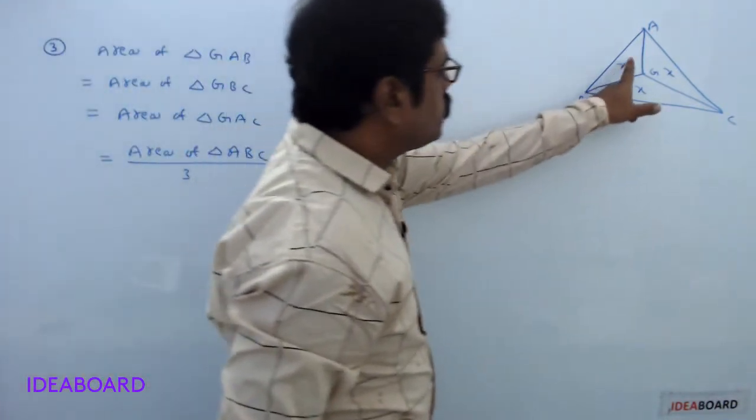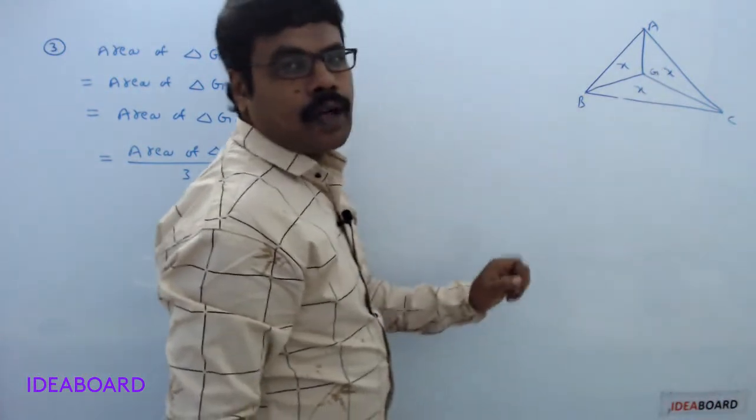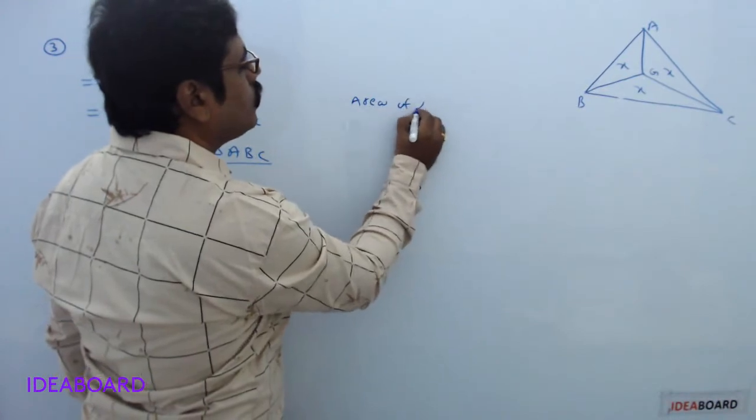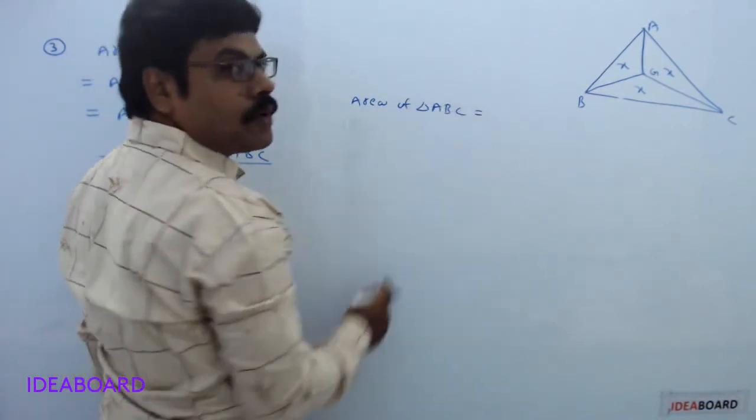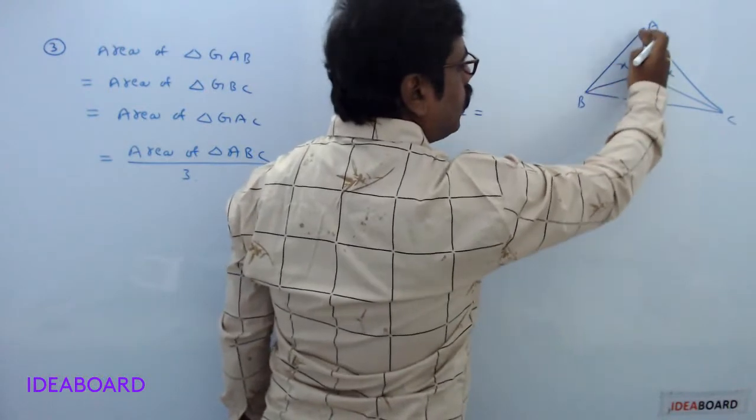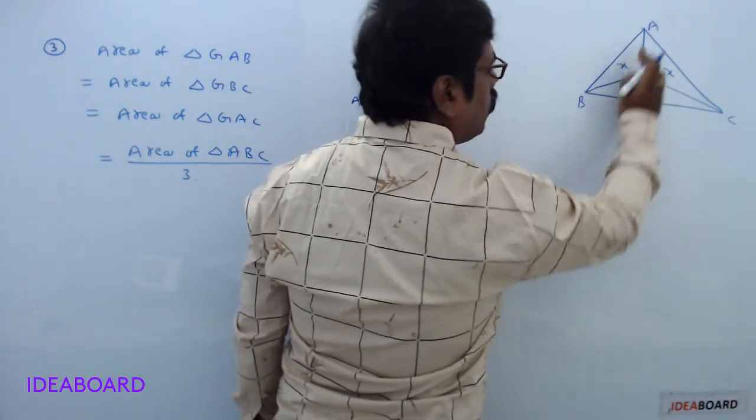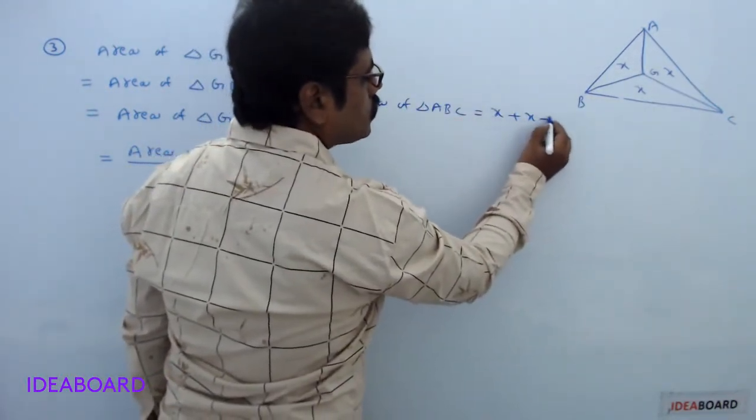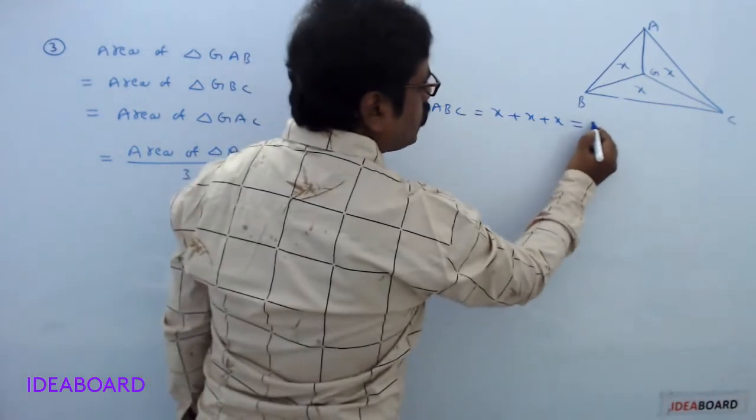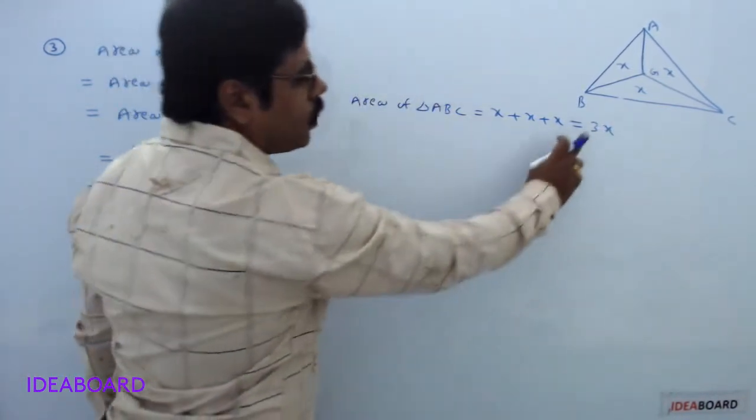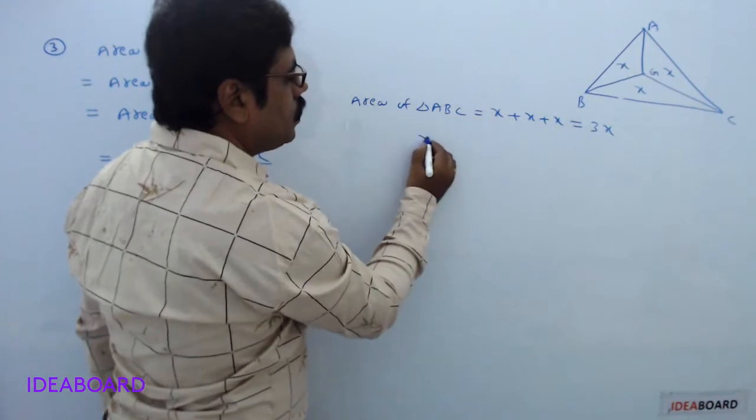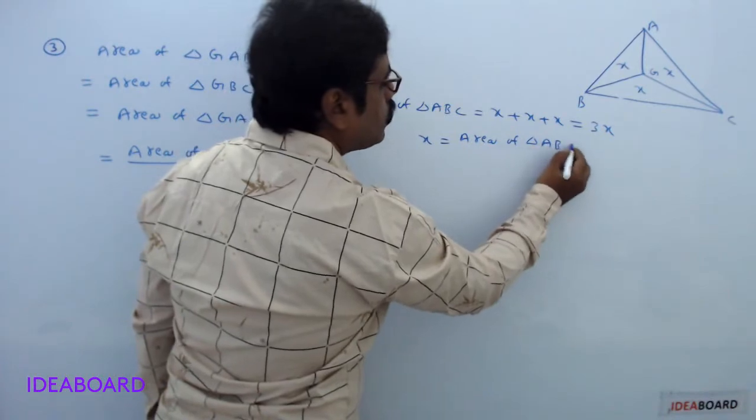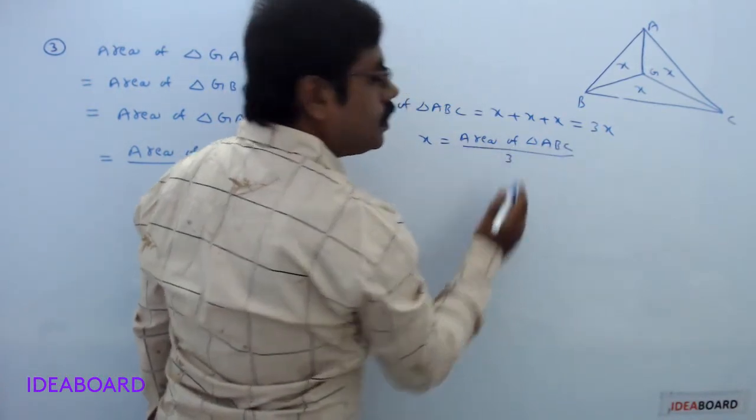Now these three triangles' areas are equal. From the diagram, the area of triangle ABC can be taken as this triangle's area plus this triangle's area plus this triangle's area. So it means X plus X plus X, which equals 3X. What is the value of X from this equation? X equals area of triangle ABC divided by 3.